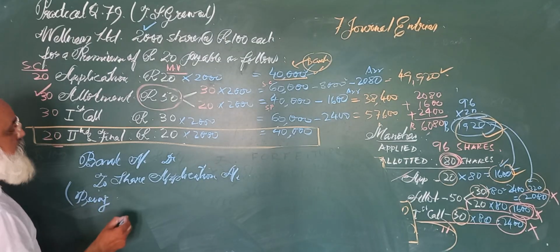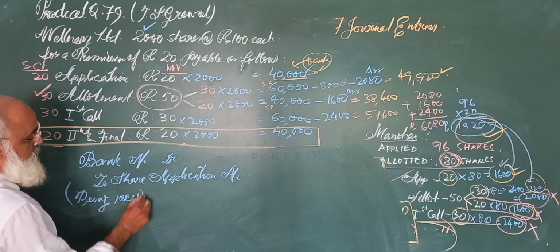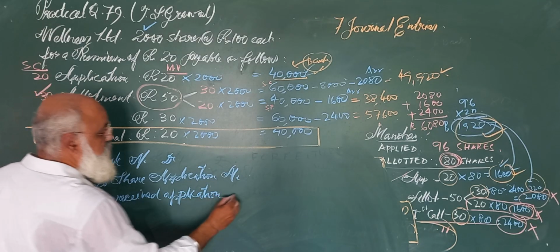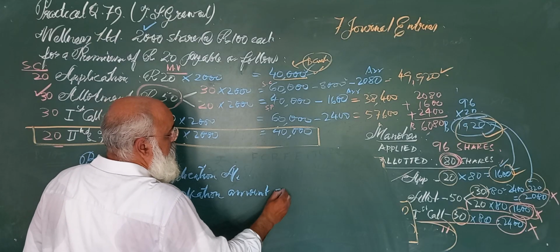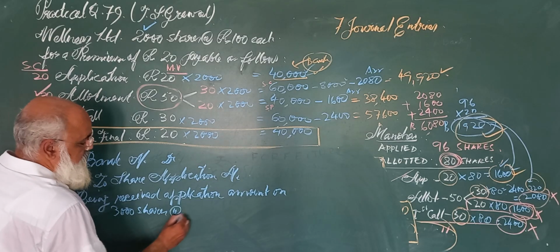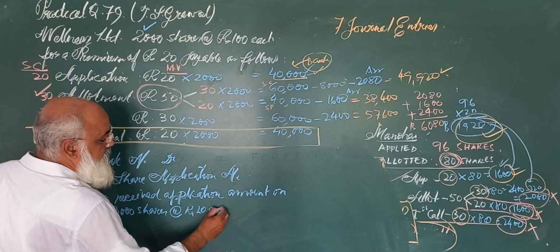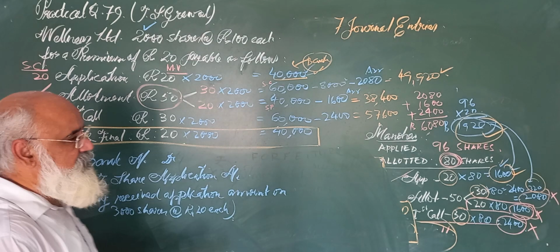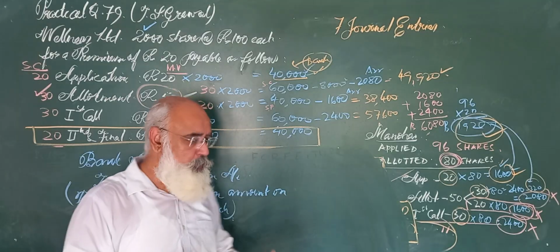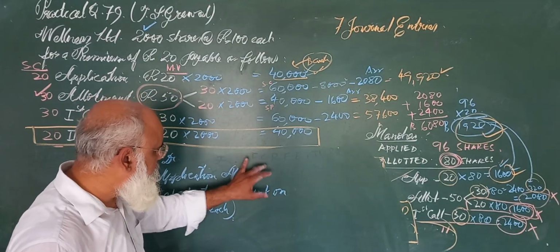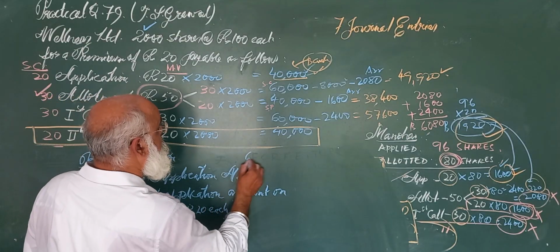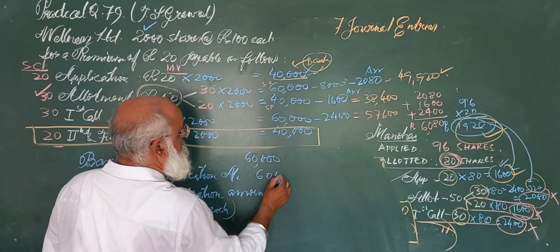So the narration is: being application money received, being received application amount on 3000 shares at the rate of rupees 20 each. So it will boil down to, see, in accounts we don't say total, it's very childish. We say it will boil down to, B-O-I-L, it's an expression. So it will boil down to how much? 60,000. So here 60,000 and again 60,000.